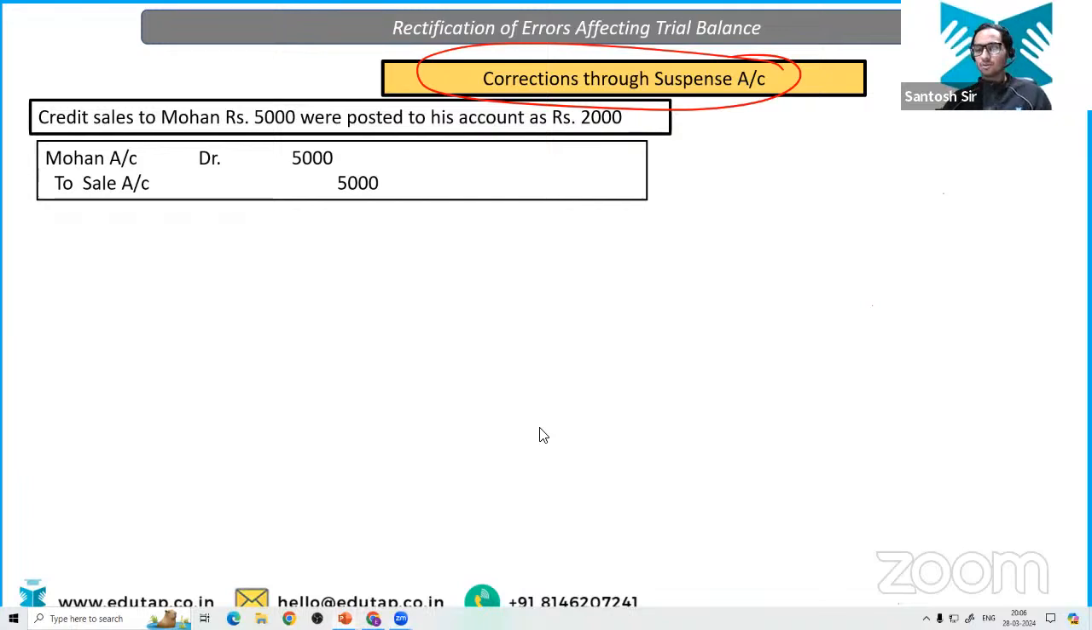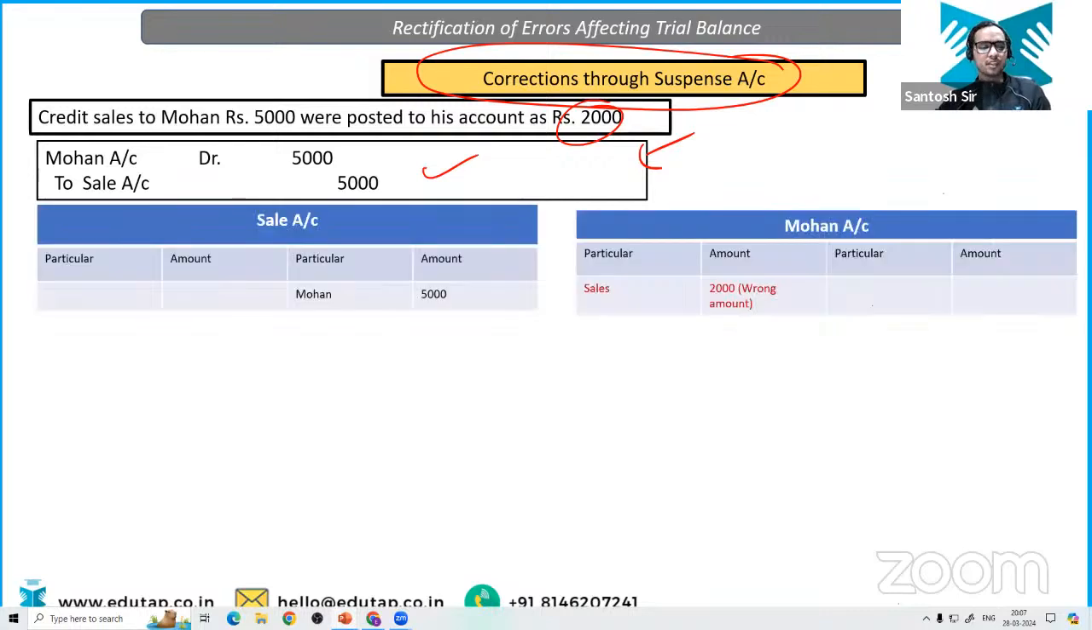Okay. We have another question. Suspense like shock or surprise. So we have this question. Tell me what should be the answer of this question. Credit sales to Mohan 5,000 were posted to his account as 2,000. Only his account is incorrect. Otherwise, sale is correct. So this is the correct entry the accountant should have passed.